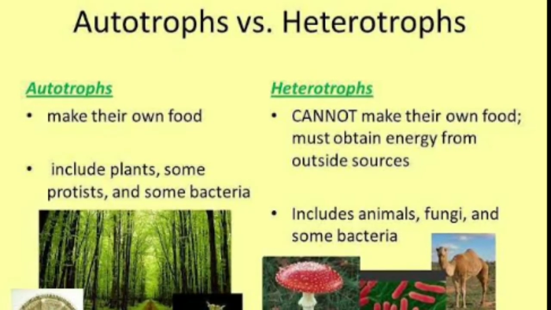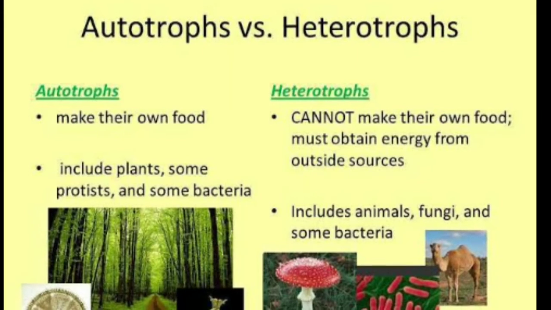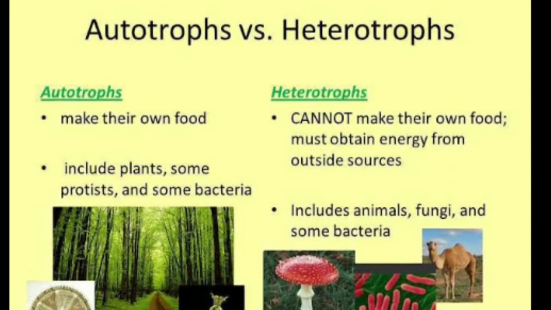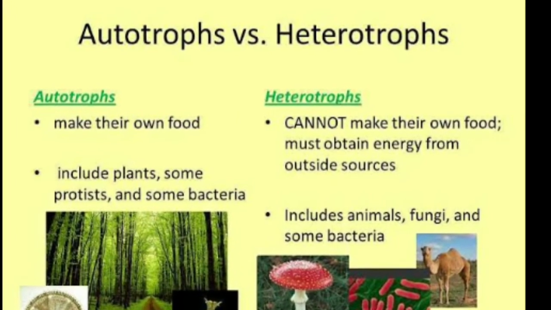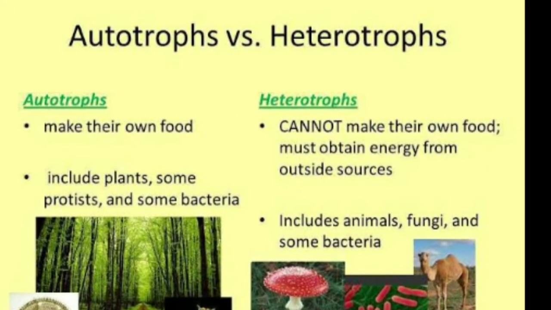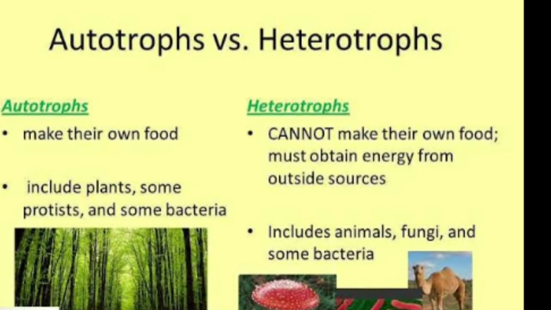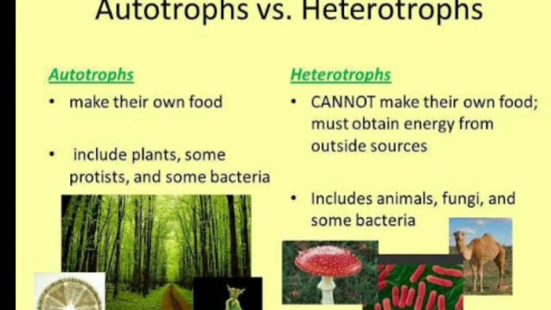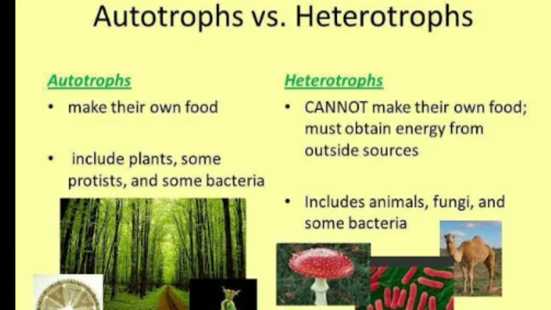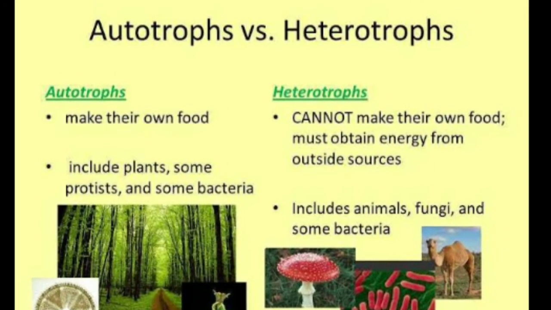So let us see the difference between autotrophs and heterotrophs. Autotrophs make their own food, while heterotrophs cannot make their own food but obtain energy from outside sources. Now let us see the examples of autotrophs. Most of the plants are autotrophs, whereas in heterotrophs there are animals, fungi and some bacteria.